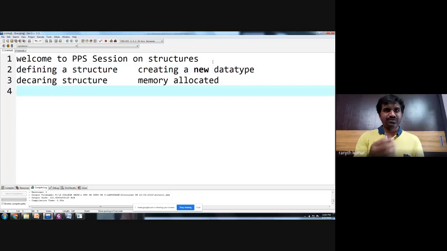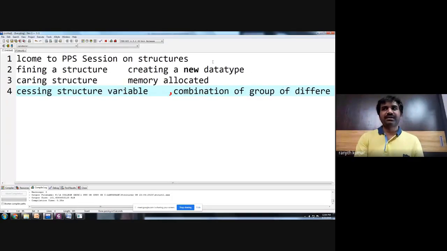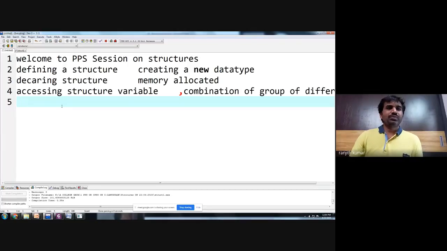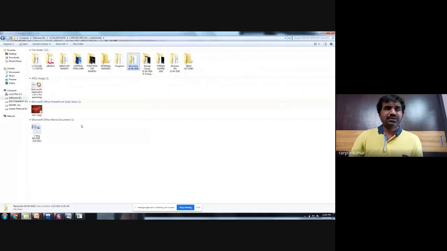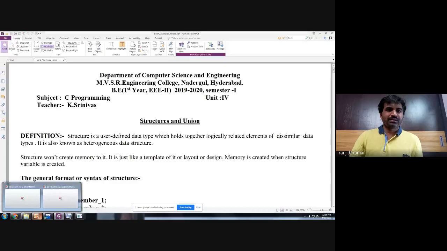Okay, now how to access a structure? Accessing a structure variable, because a structure is a group of different data types, different types. So we want to access the group of different types individually.